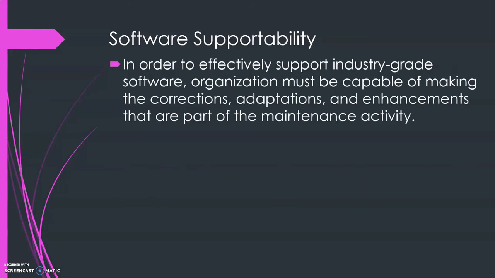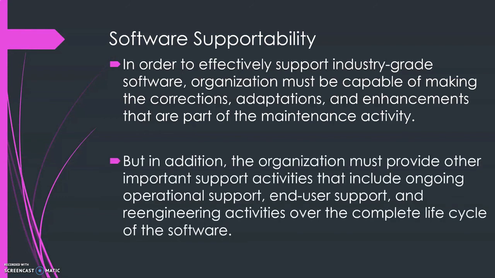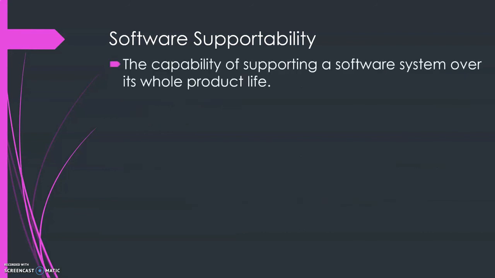We have the next topic, that is software supportability. In order to effectively support industry grade software, an organization must be capable of making the corrections, adaptations, and enhancements that are part of the maintenance activity. But in addition, the organization must provide other important support activities, which include operational support, end user support, and re-engineering activities over the complete life cycle of the software, and we'll be focusing on re-engineering in the further topics. The capability of supporting a software system over its whole product life is known as software supportability.